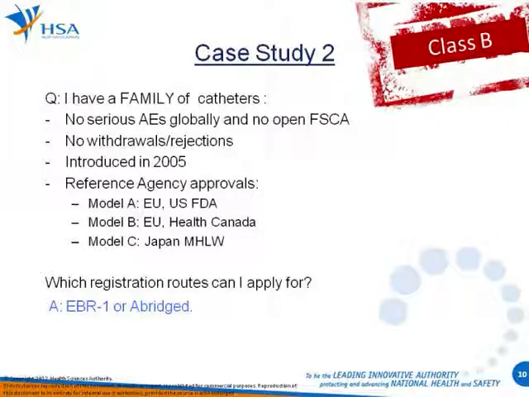So Model A has been registered in EU and US FDA, Model B EU and Health Canada, but Model C only Japan MHLW. So based on this, which route can this device go for? For this case, EBR1 or the abridged route will apply.